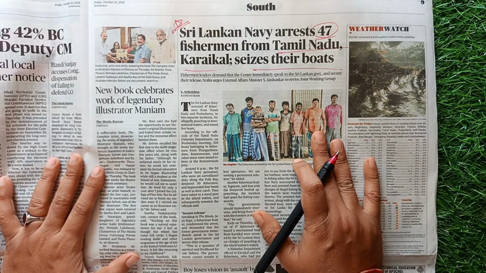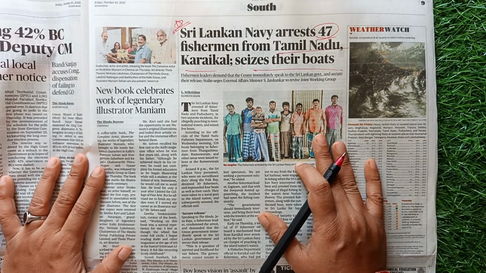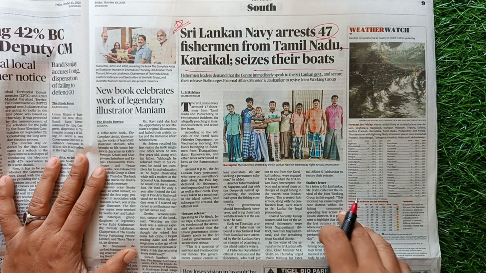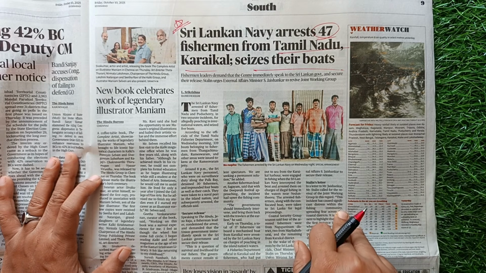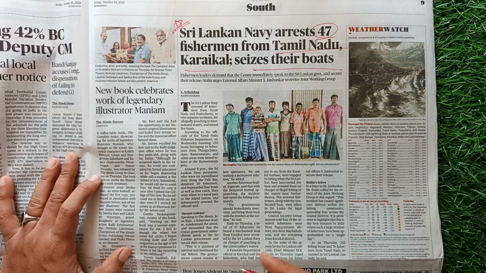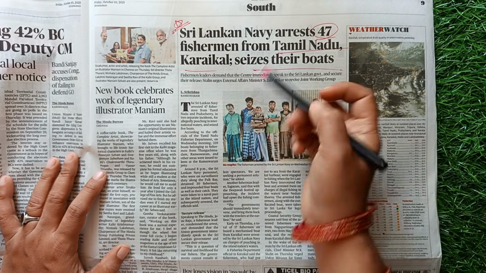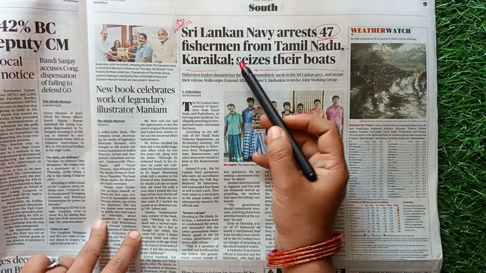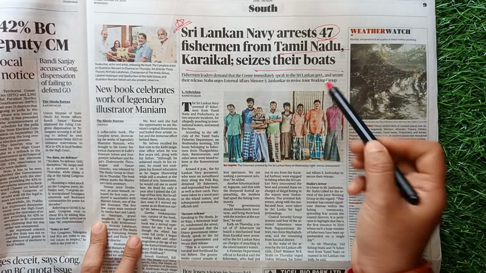See, many articles appear in the newspaper every day, but you have to cover those which are highly important from your competitive exams perspective, as well as those which have high chances of appearing in your mains or prelims. So this article is all about the Sri Lankan Navy arresting 47 fishermen from Tamil Nadu, Karaikal, and seizing their boats.